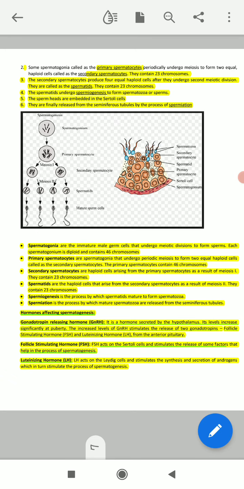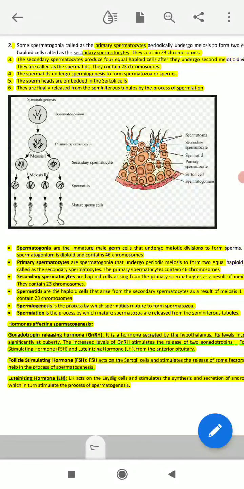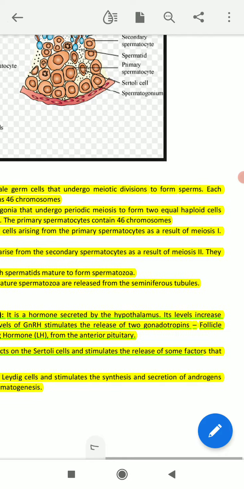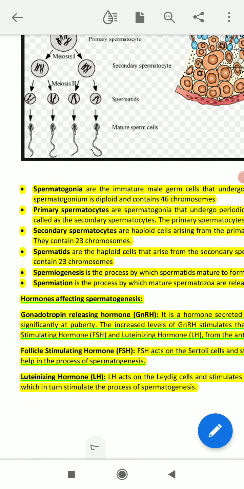The Sertoli cell term is quite familiar because when you studied the structure of the testis, you saw the Sertoli and Leydig cells. This Sertoli cell provides nutrition to the mature sperm cell. So FSH acts on the Sertoli cell and stimulates the release of some factors that help in the process of spermatogenesis.